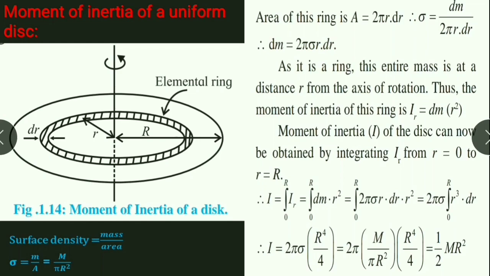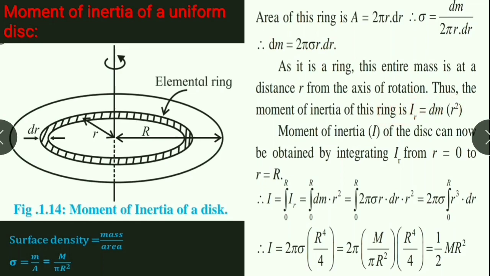As it is a ring, this entire mass is at a distance r from the axis of rotation. Thus, we know that moment of inertia of the ring is dI equal to r square dm.